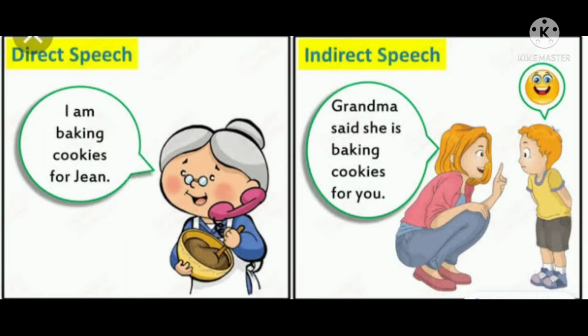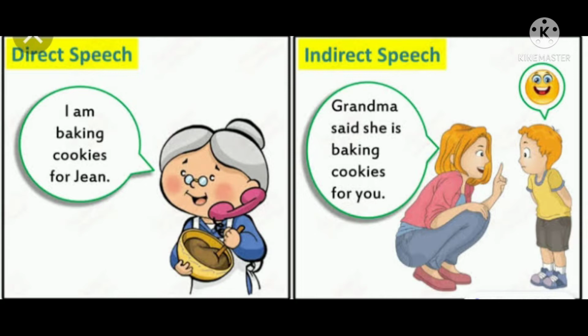Look at the picture, pay attention. In the first image, a grandma is telling, "I am baking cookies for Jean." So she is the actual speaker here. The sentence is in direct speech. In the next image, a lady is conveying what the grandma said.